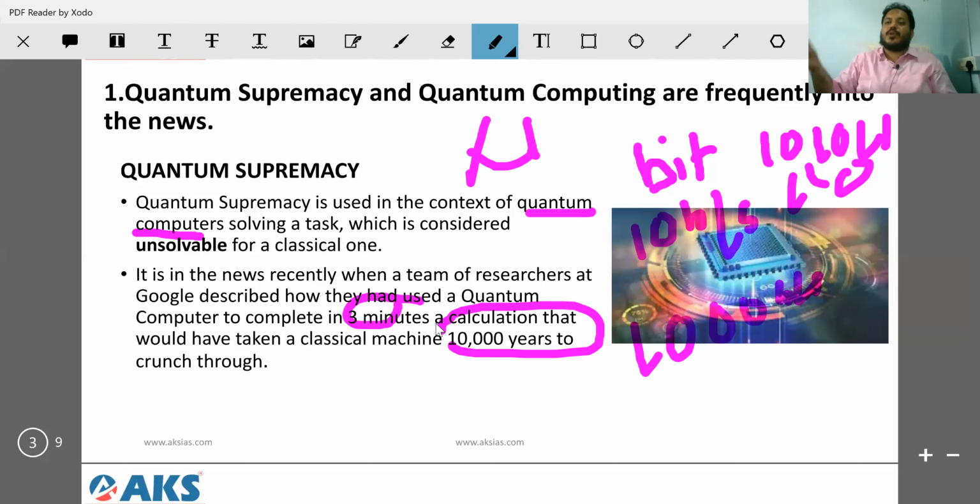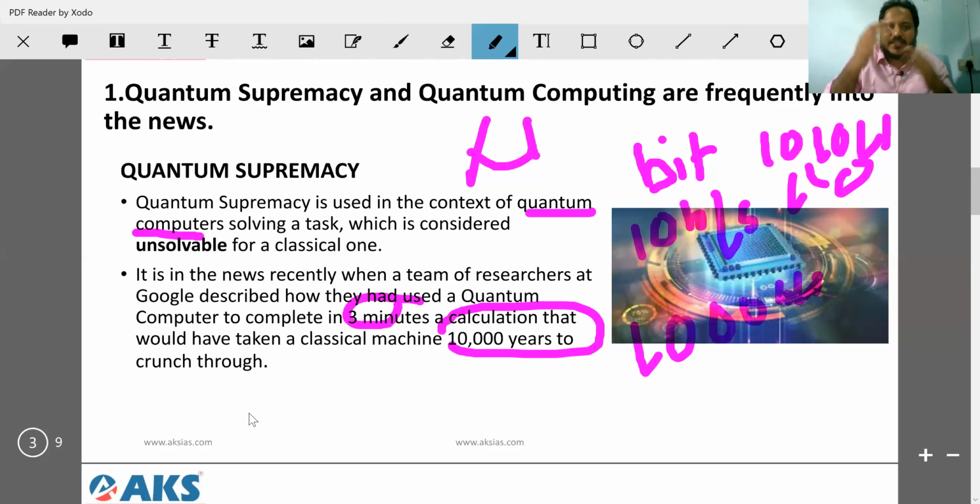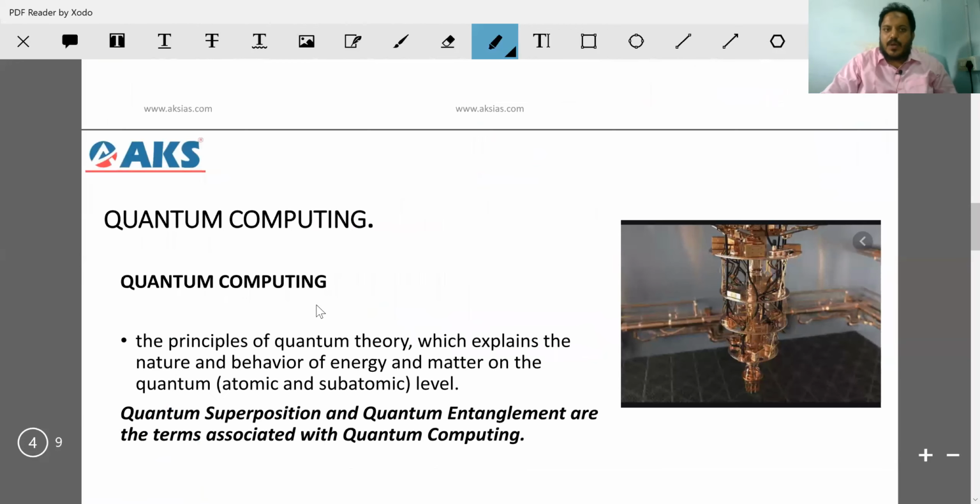It will involve geographical data, physiological data, satellite images, ocean, wind, heat, thermal, humidity, and everything. Your normal computer will blast, whereas a quantum computer can do that. That's what doing it at a faster pace means. So that's why it is in the news.